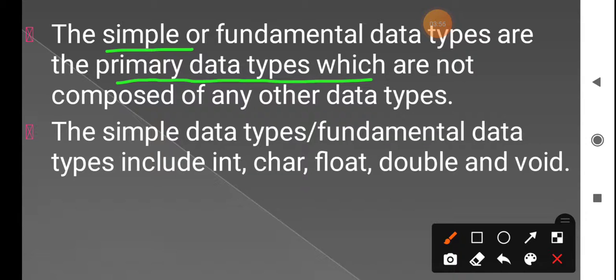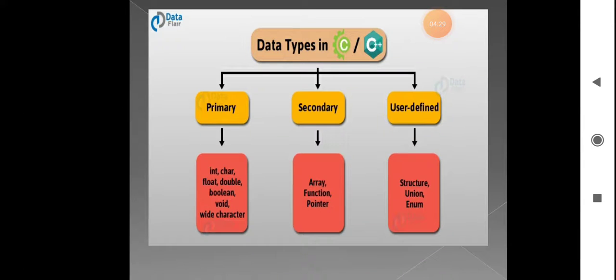So the simple or fundamental data types include the integer data type, character data type, float data type, double data type and void. These are the simple, basic or fundamental data types present in a C++ program. So int is one data type, character is one data type, float is one data type, double is one data type and void is another data type. Okay, next we'll see how these data types are classified in this chart.